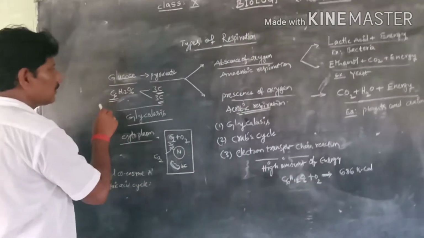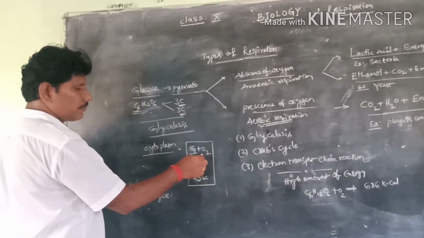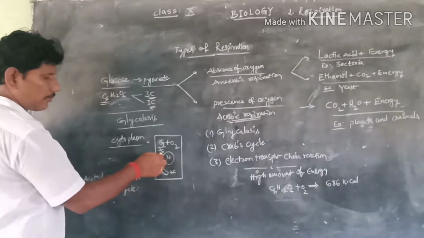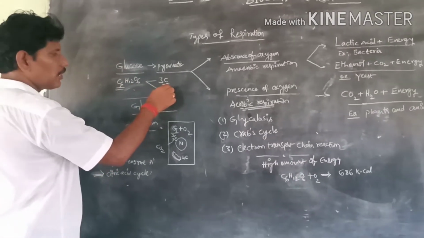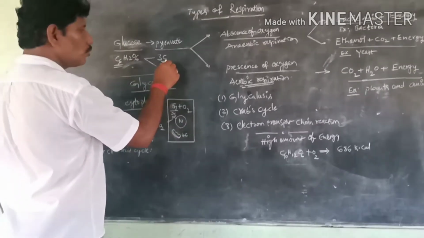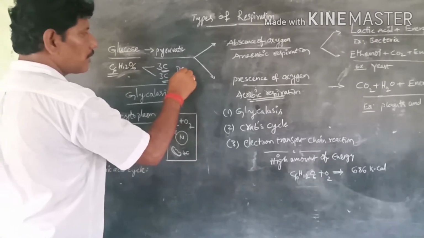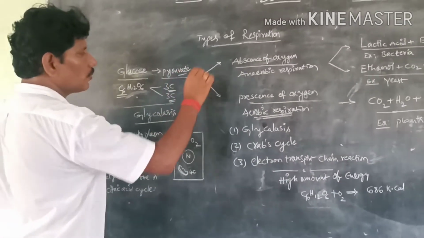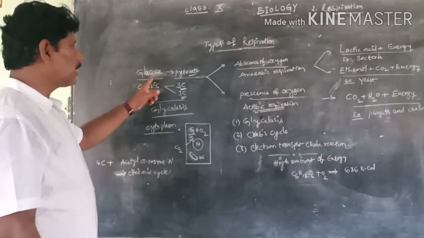But here, in the cytoplasm, the glucose molecule breaks down. The 6 carbons break down into 3 carbons, so 2 compounds of 3 carbons, which is called pyruvate. This is the first intermediate substance in the glycolysis process.